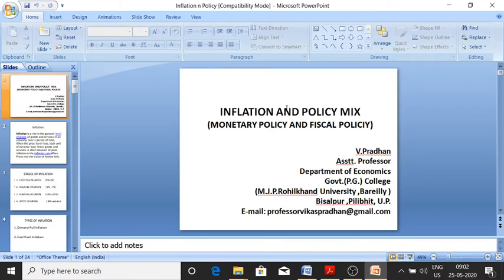So inflation and policy mix. Policy mix is monetary policy and fiscal policy. So here I will deal with fiscal policy as well as monetary policy to control inflation. So what is inflation, what is not?